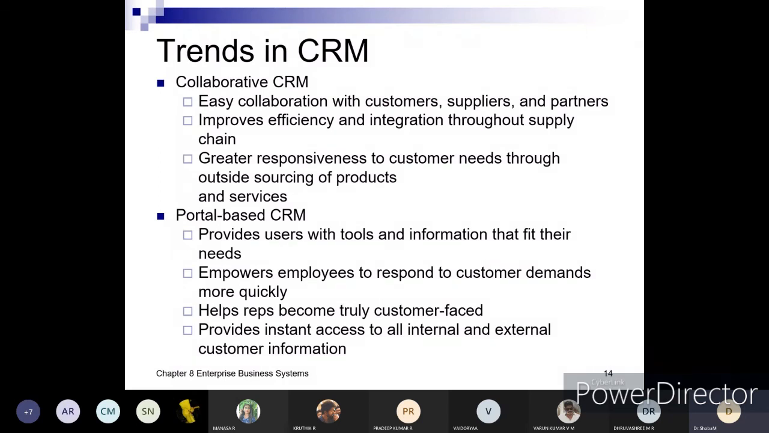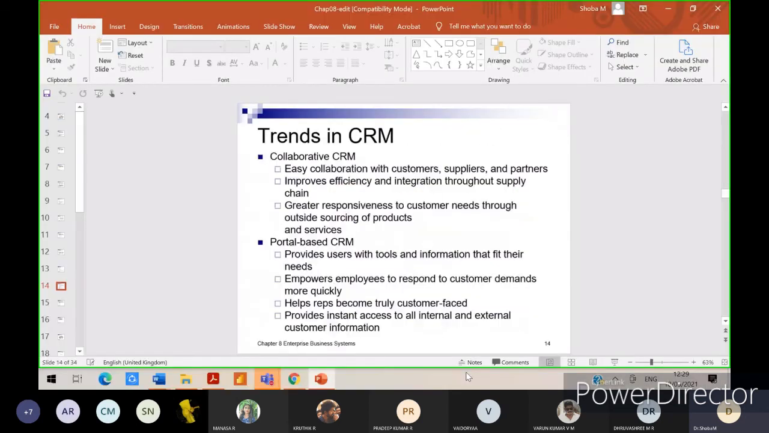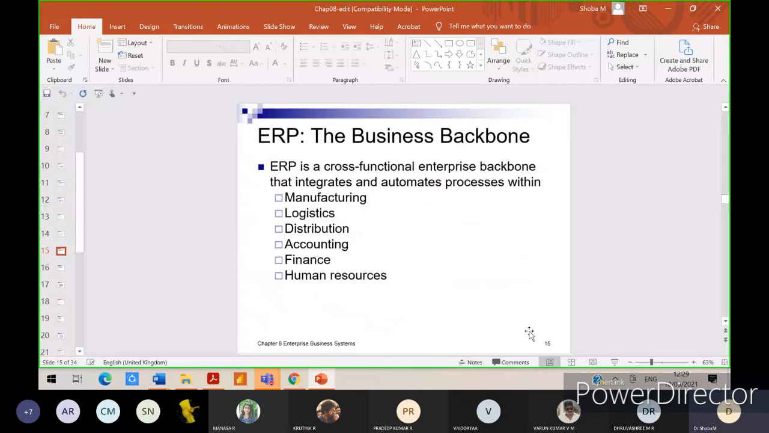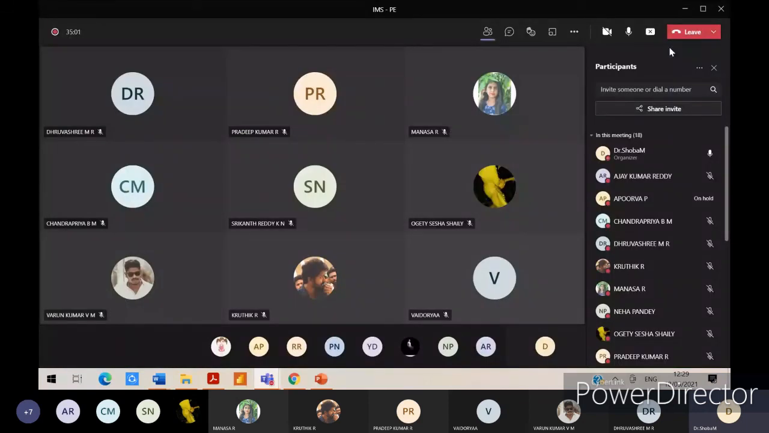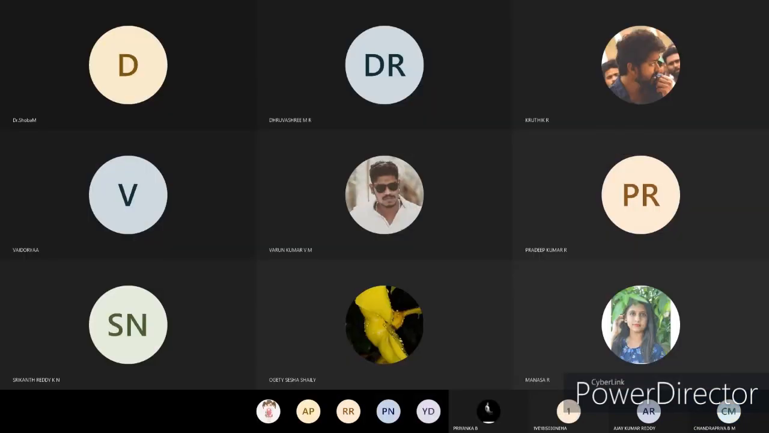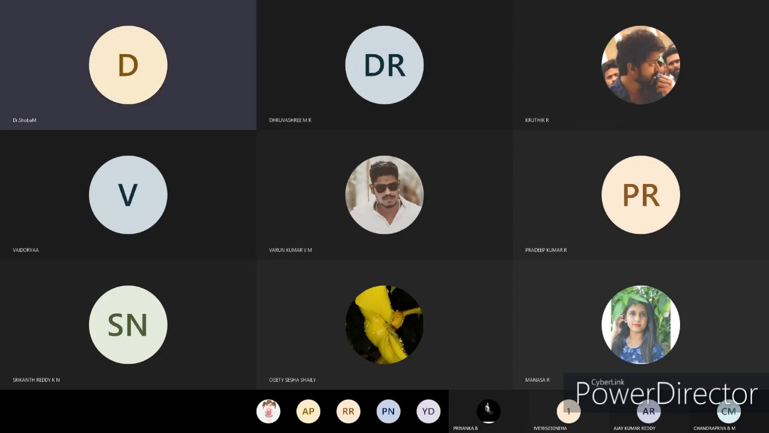Okay, so till this point, CRM is done. After this, we will have enterprise resource planning. So till this point, any doubts, students? Any doubts? No, ma'am. So all of you have understood everything, whatever I've explained. Yes or no?